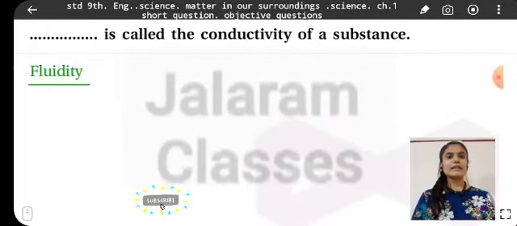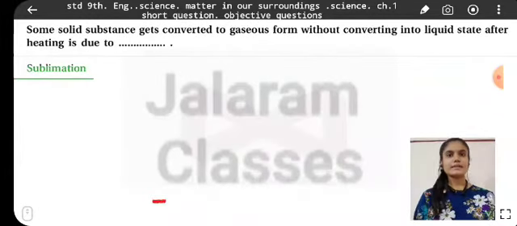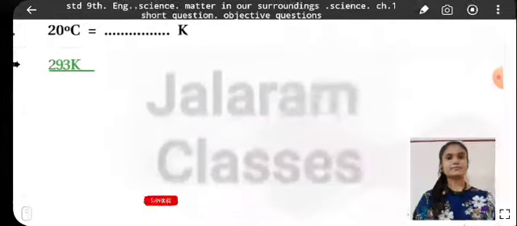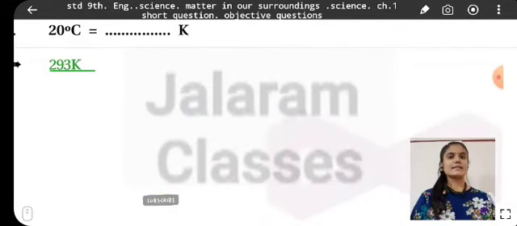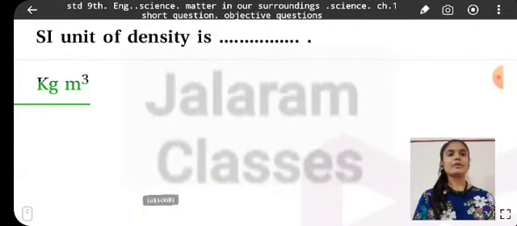Fluidity is called the conductivity of a substance. Some solid substances get converted to gaseous form without converting into liquid state after heating, due to the sublimation process. 20 degrees Celsius is equal to 293 Kelvin. The SI unit of density is kilogram per meter cube.